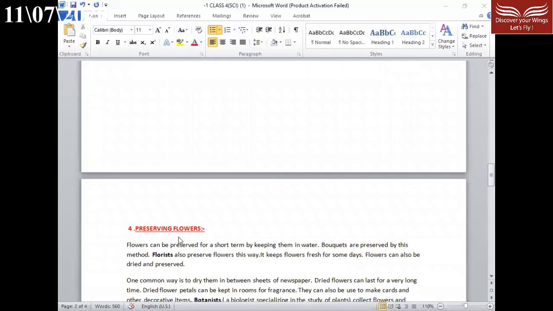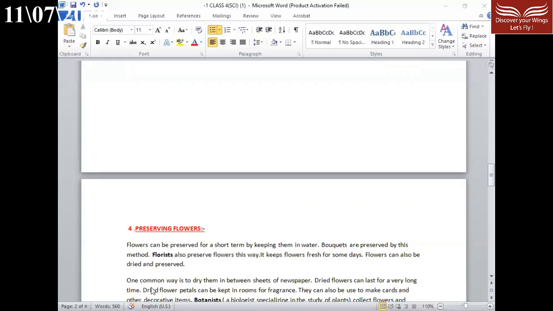Next, preserving flowers. This is the other topic. Here we will talk about different methods by which flowers can be preserved. Flowers can be preserved for a short term by keeping them in water. Bouquets are preserved by this method. Florists also preserve flowers this way. It keeps flowers fresh for some days.